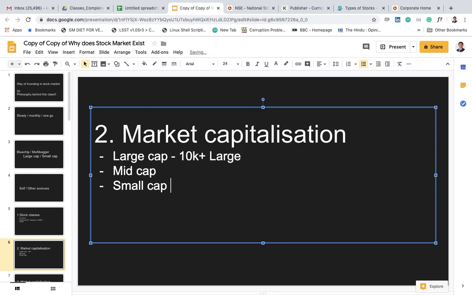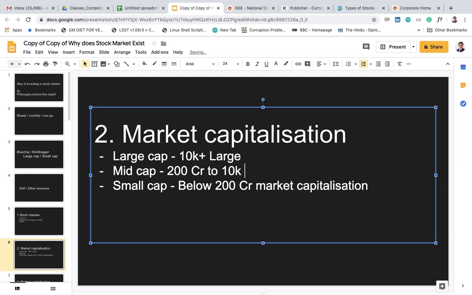Now, when I say small cap company, any company with, let's say, below 200 crore market capitalization can be called a small cap company. And for everyone else, I can say that anything between 200 crore and 10,000 crore will be called a mid cap company.